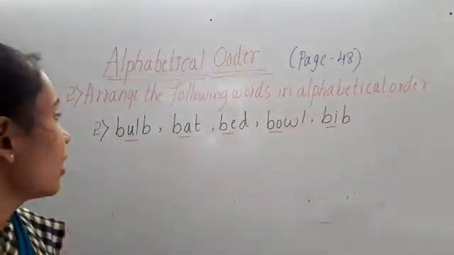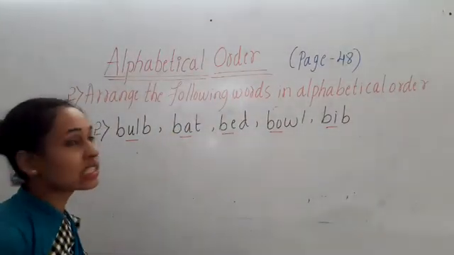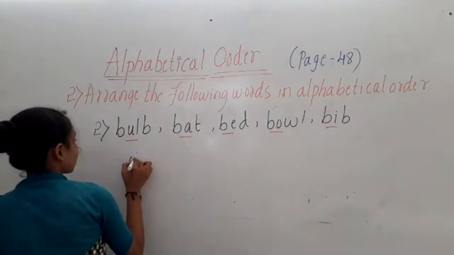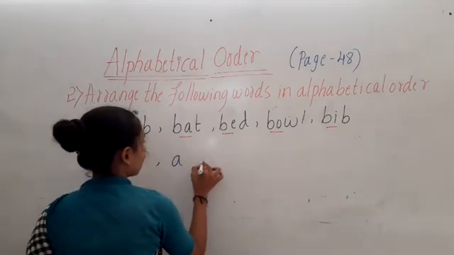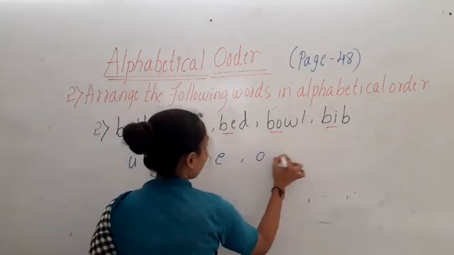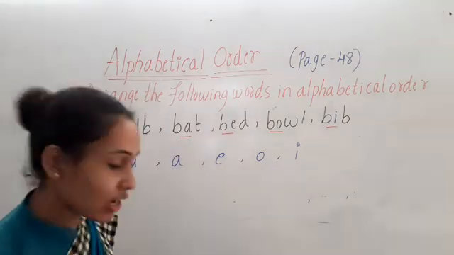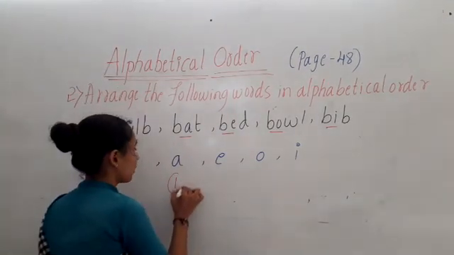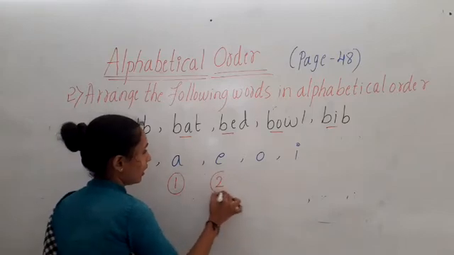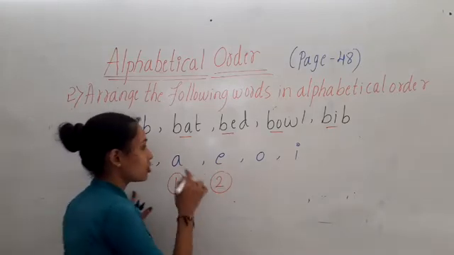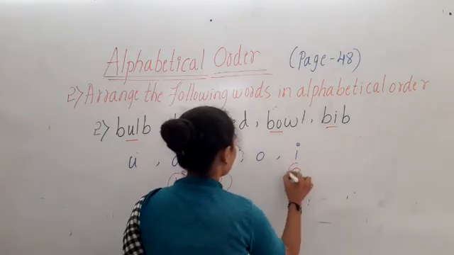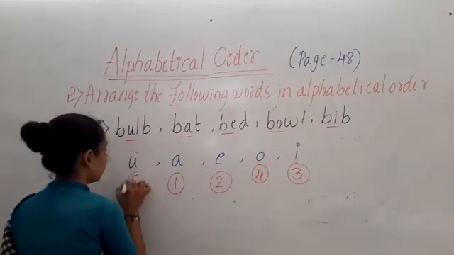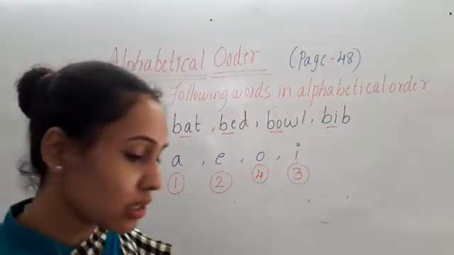In such cases, we have to move on to the second letter. So let me write these. U, A, E, O, I. So which letter comes first, children? A. After A comes E. After E, which letter comes, children? I. Then O. Then U. So according to this, we have to arrange.